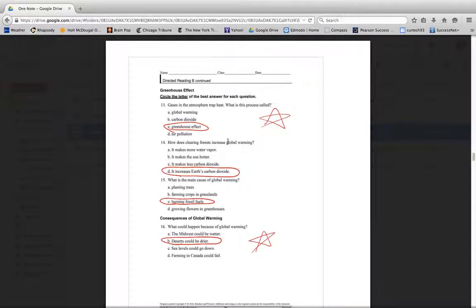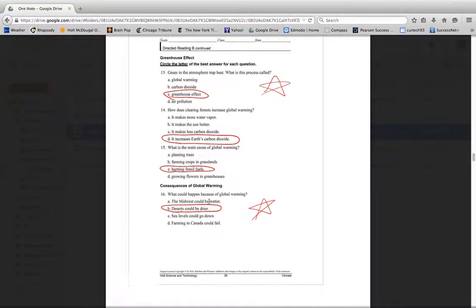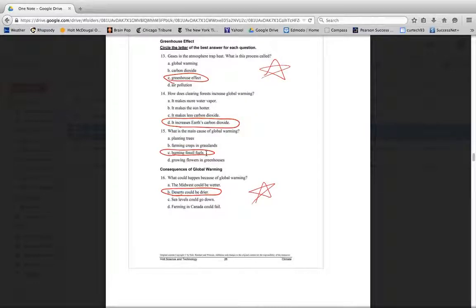Clearing forests leads to global warming because it increases the carbon dioxide. There's carbon dioxide in the air, and usually trees take that carbon dioxide out of the air. When we cut down the trees, that carbon dioxide stays in the air. Another main cause of global warming, or the increase in carbon dioxide, is burning fossil fuels. Whenever we burn gasoline or oil or coal, that puts carbon dioxide into the air.